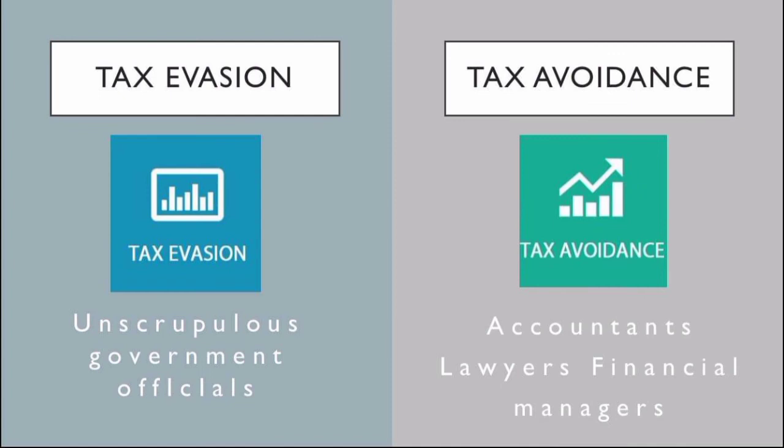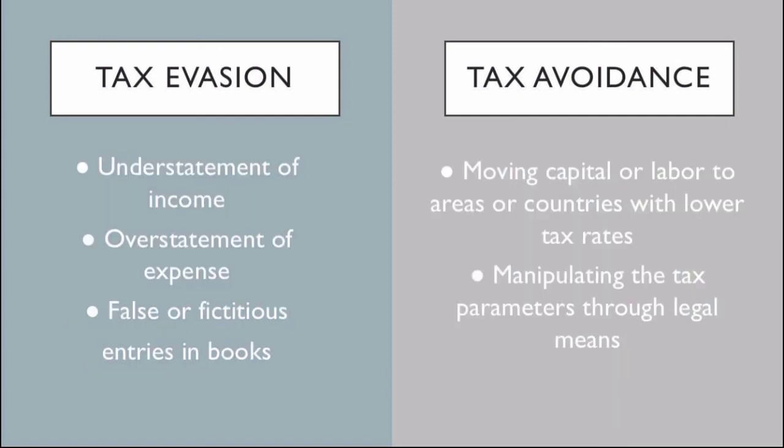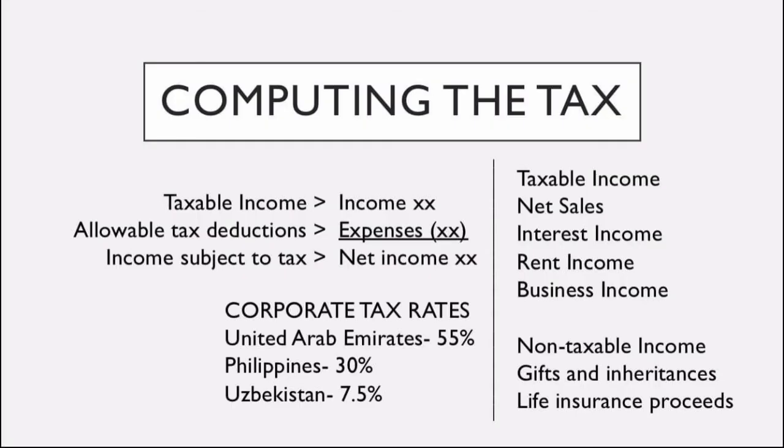Tax evasion is committed by unscrupulous government officials, accountants, lawyers, and financial managers. Tax evasion: understatement of income, overstatement of expense, false or fictitious entries in books. Tax avoidance: moving capital or labor to areas or countries with lower tax rates, manipulating the tax parameters through legal means. So this is the computation of tax with corporate tax rates.